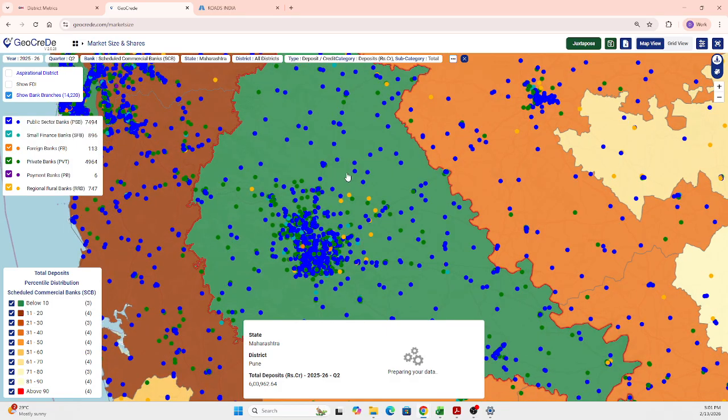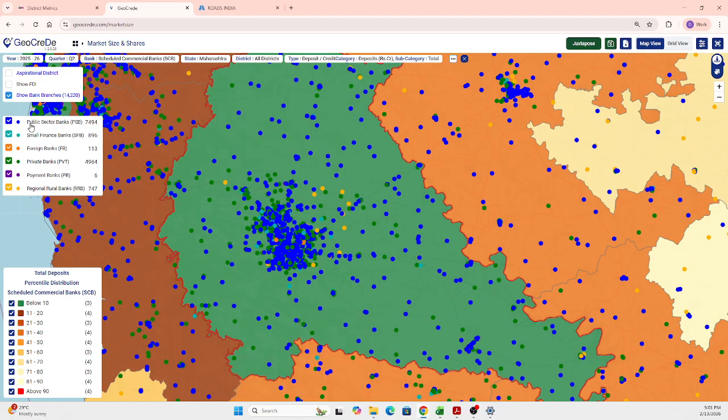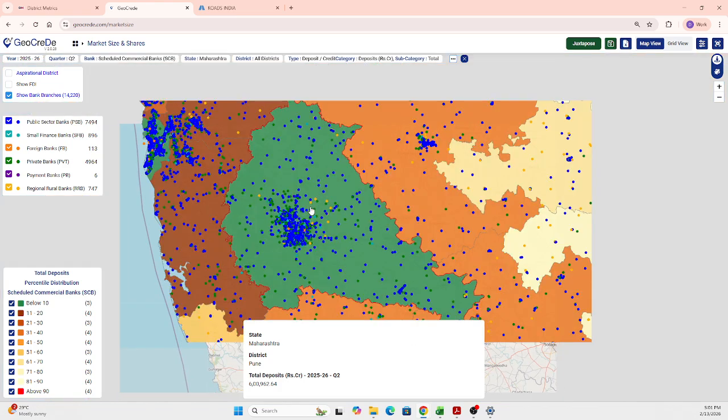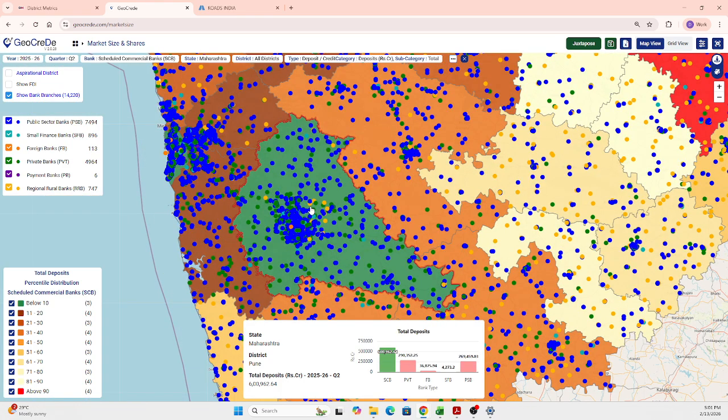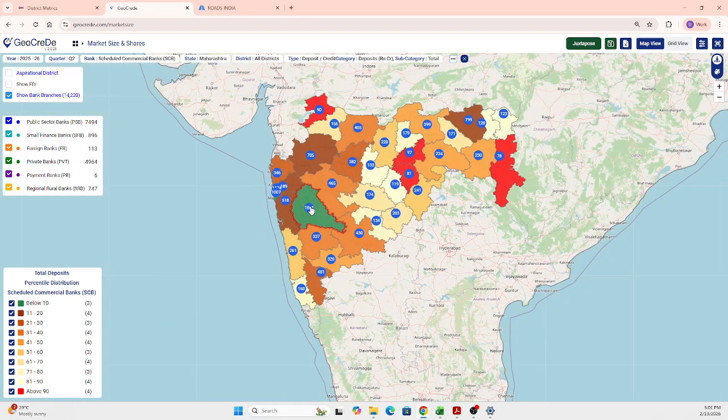So you get all those geolocations also, and based on the color gradation, you can understand which particular bank type is there in that particular location. For example, the blue ones are the public sector banks, yellow ones are the regional rural banks, green ones are the private banks. Likewise, all the bank branch locations are made available for you to understand and analyze more about that particular district. So on the top layer you get the total count, and upon zooming in and penetrating through, you get the location of that particular branch based on the bank type also. So this will give you the complete analysis of each and every bank in and around the state of Maharashtra. Likewise, you can query for all the states across the nation.